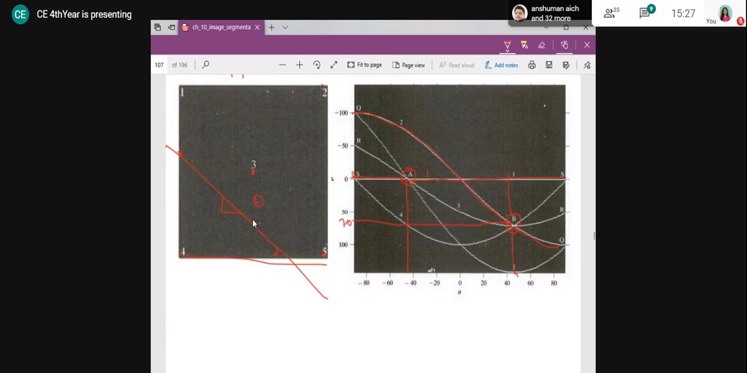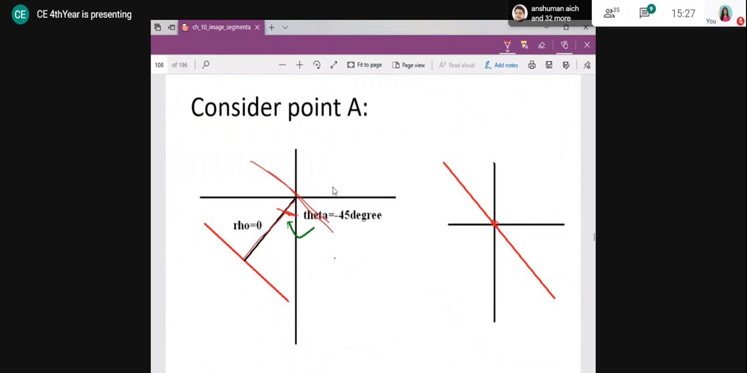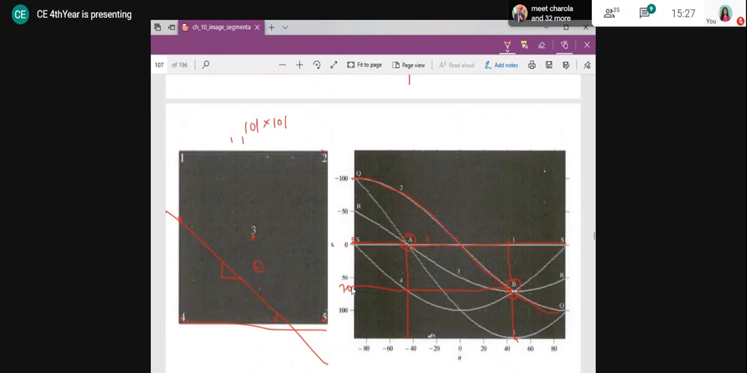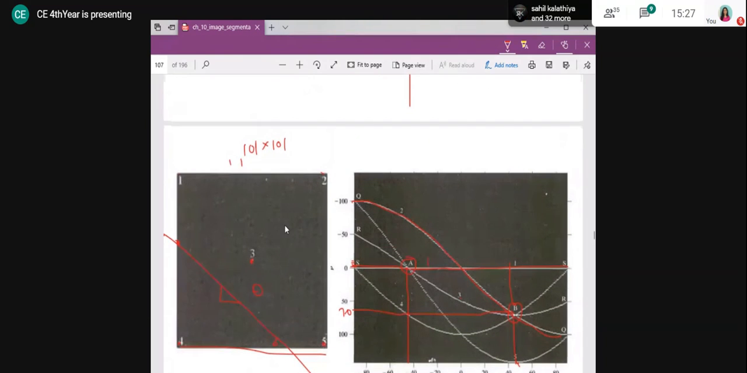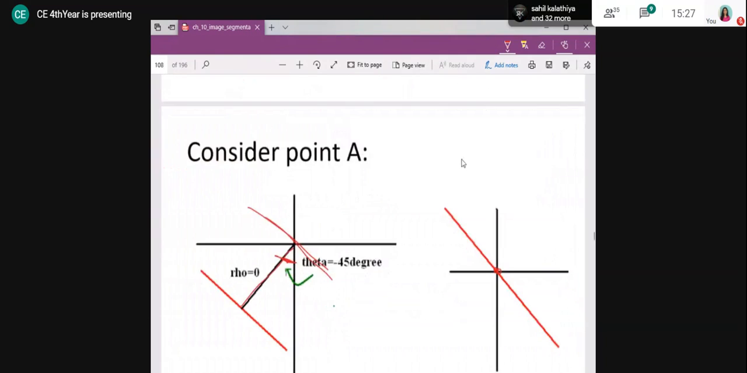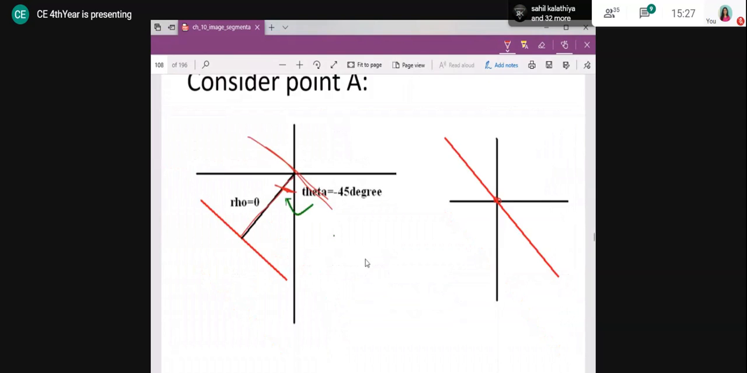How will you find theta here? What will you do? How will I consider the angle here? What I have to consider is that this is my origin.